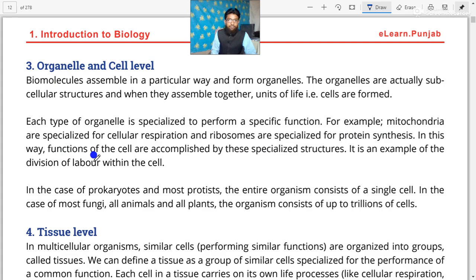In this way, the functions of the cell are accomplished by these specialized structures. All these organelles are performing their own specific functions, but collectively, the function of all the organelles is known as the function of the cell.